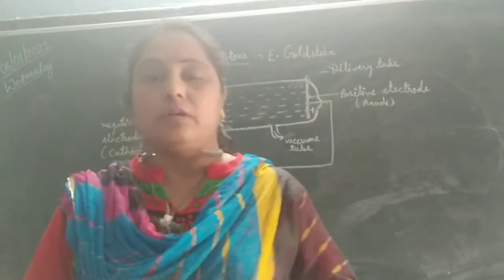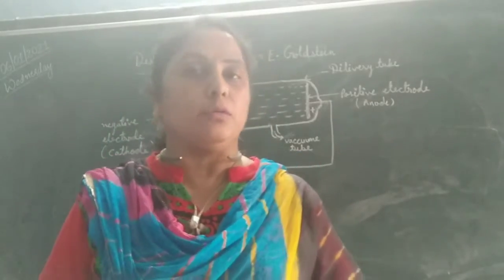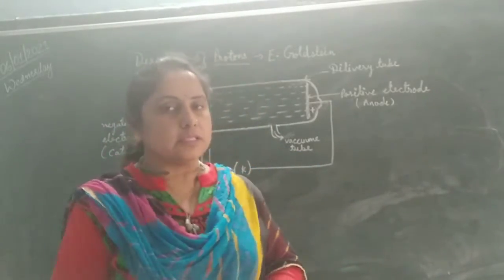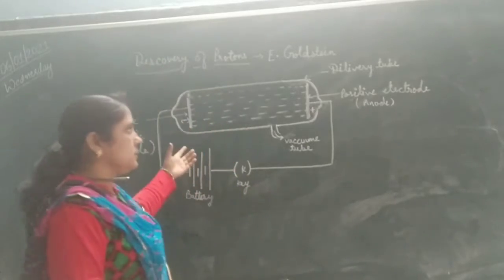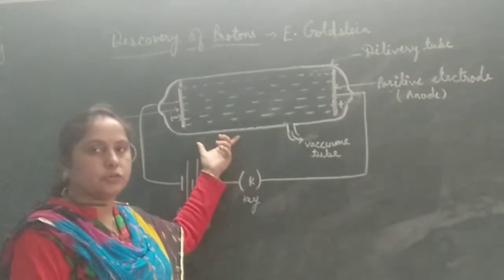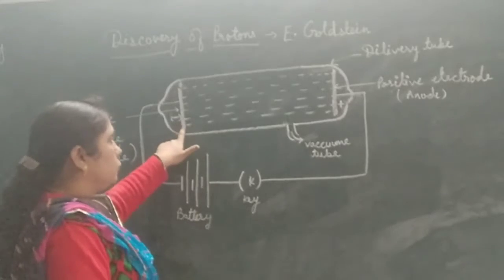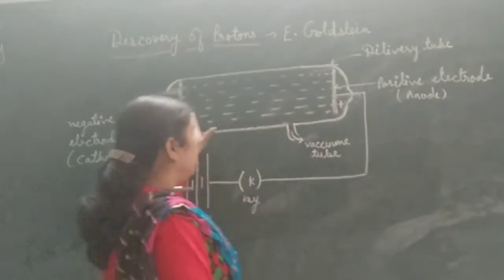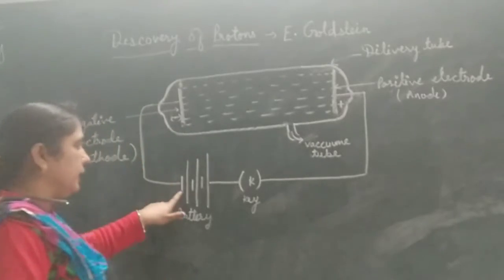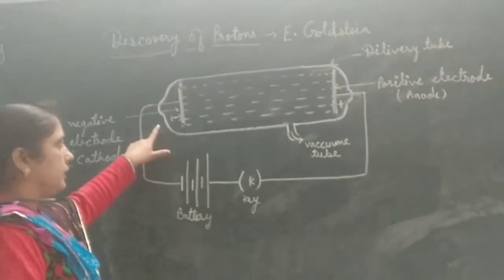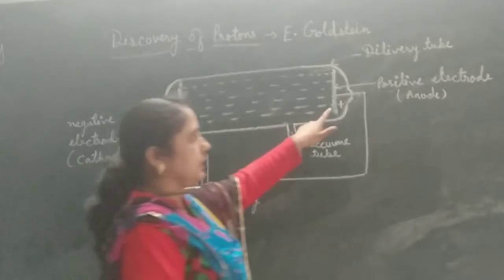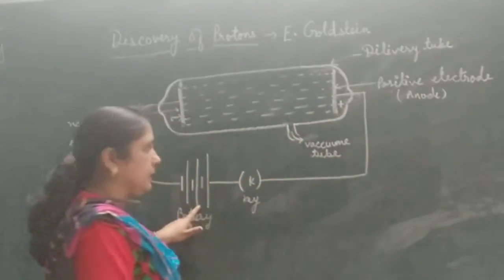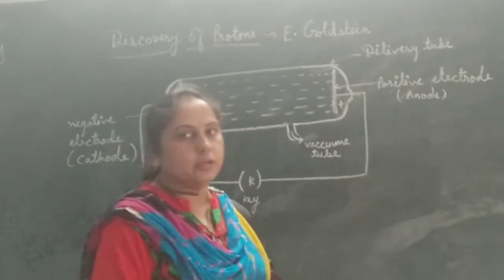The subatomic particle proton was discovered by E. Goldstein. E. Goldstein took a discharge tube, which is a cylindrical glass tube in which two metal electrodes are fitted at its two ends. One is connected with the negative terminal of a battery, that is called cathode, and the second is connected with the positive terminal of the battery, that is called anode.